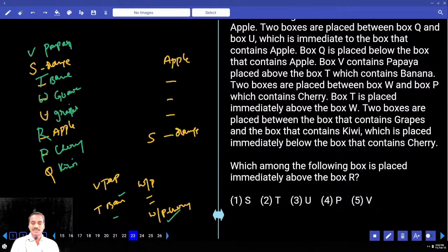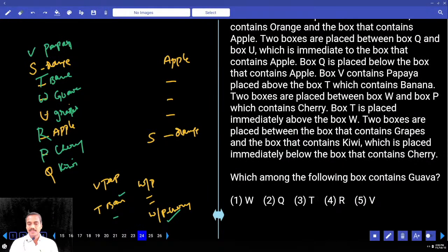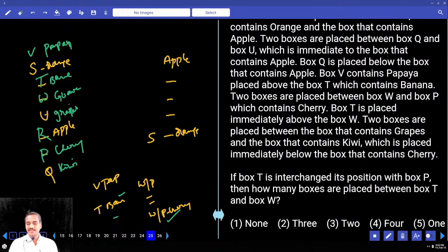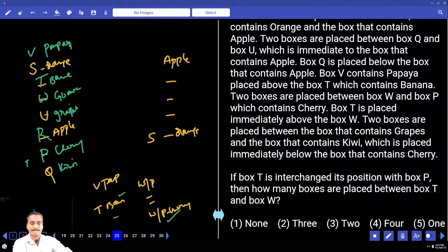Immediately above R, U, the grapes, that is choice 3, question 23. And which among the following box contains guava? W contains guava, choice 1, question 24. And if T interchanges its position with P, now T and P interchange their places. How many are in between T and W? Now T comes to this place, between T and W there are only 2 boxes. Only 2, that is choice 3, question number 25.